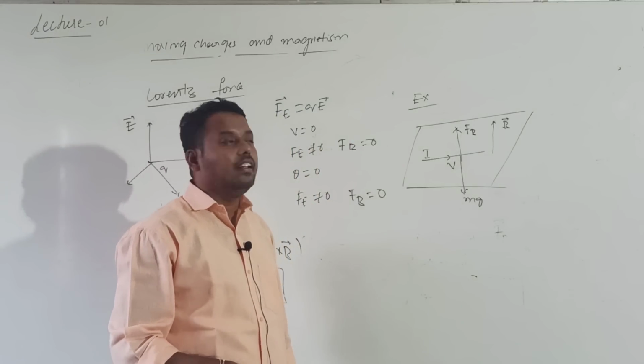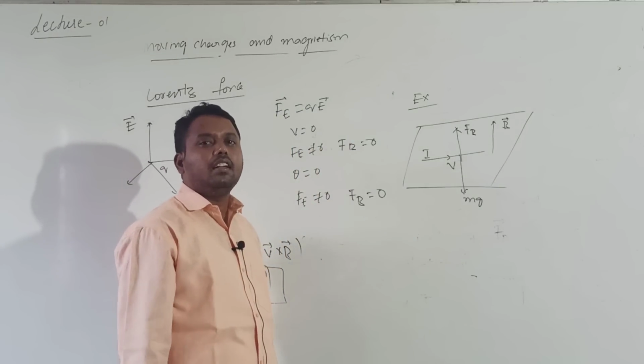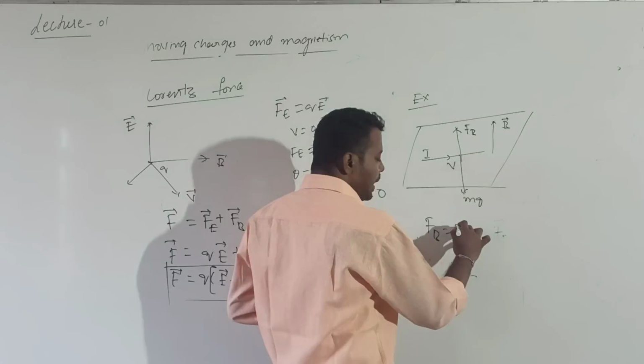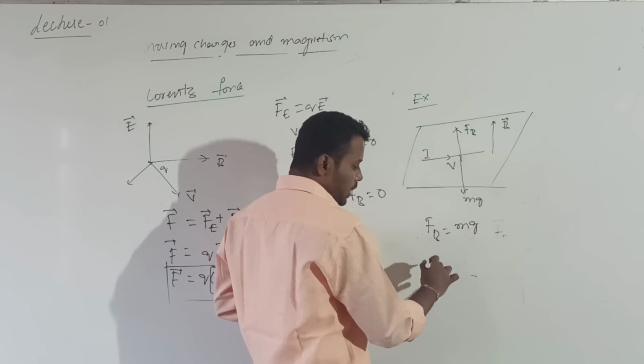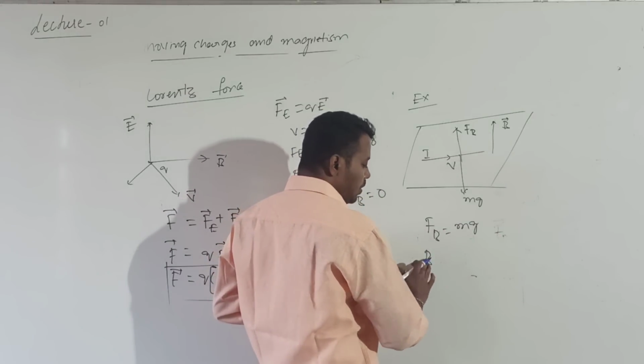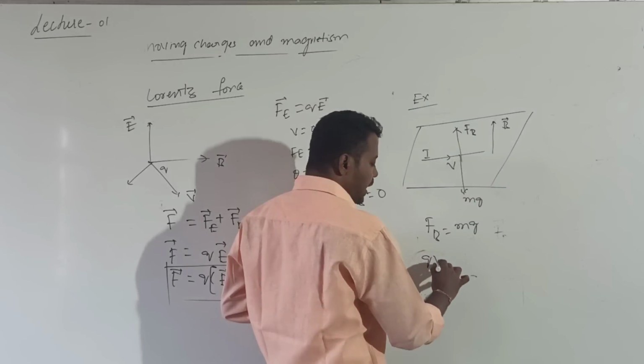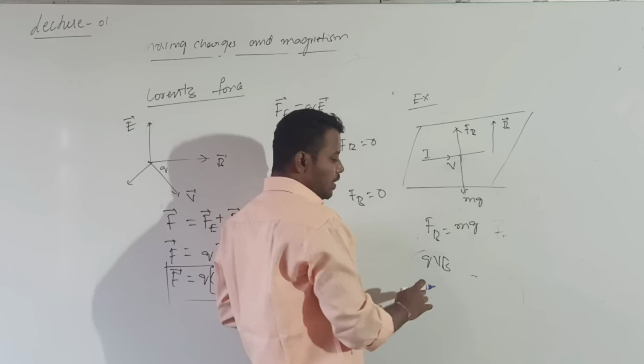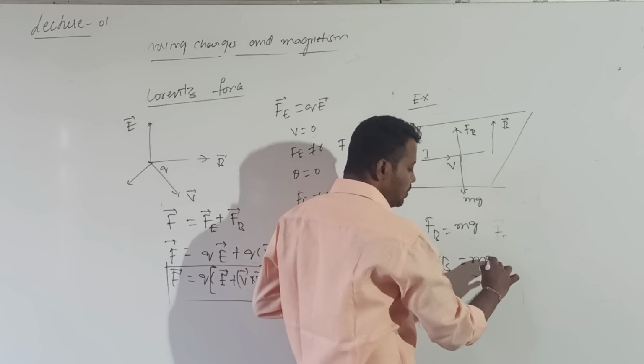Correct? The conductor will remain in equilibrium when the force due to the magnetic field is balanced by the weight. What is the force due to the magnetic field? It is given by Q into V into B. Here the angle between V and B, theta, is 90. So QVB is equal to mg.